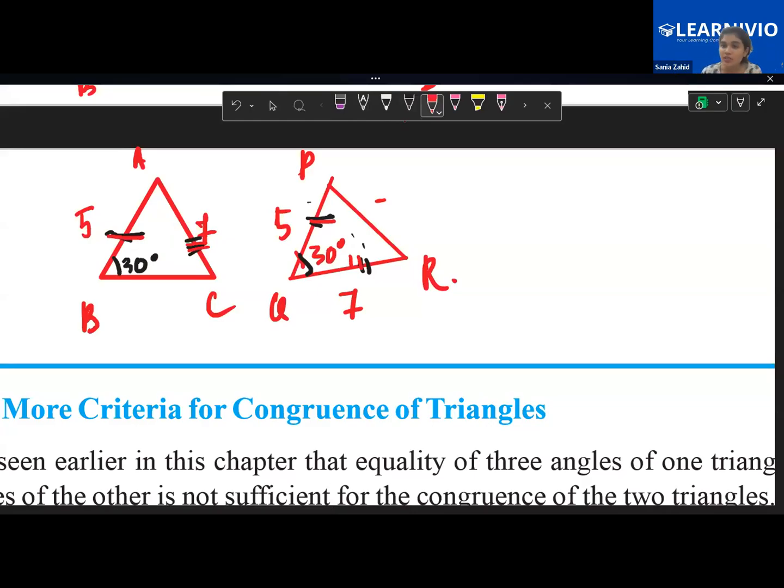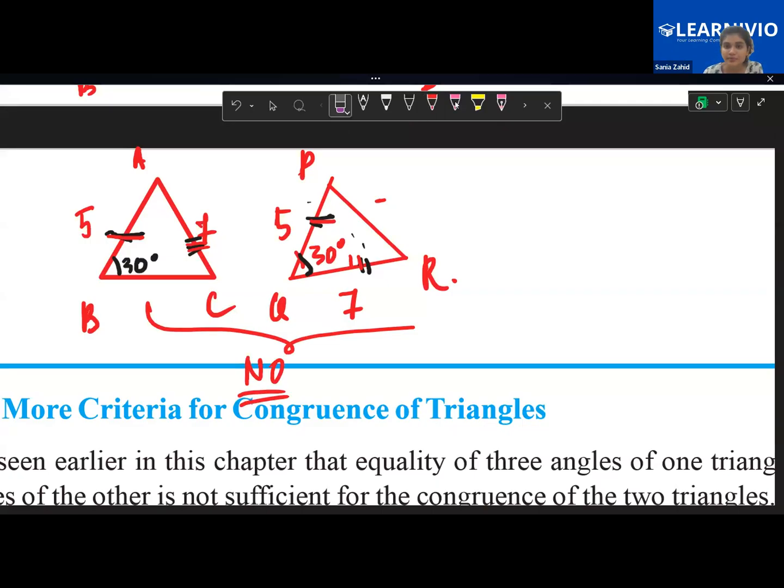It is not that in one of the triangles you say, ma'am, the angle is over here, one side is over here, the other side is over here. No. There should be two sides, and in between those two sides, at the common vertex of those two sides, you should have the angle. So what is the common vertex of 5 and 7? A. So the angle should be formed on A only. Okay. So are these two congruent? No, they are not congruent.